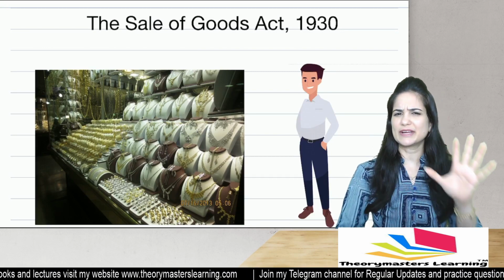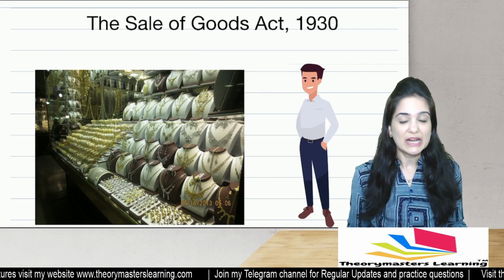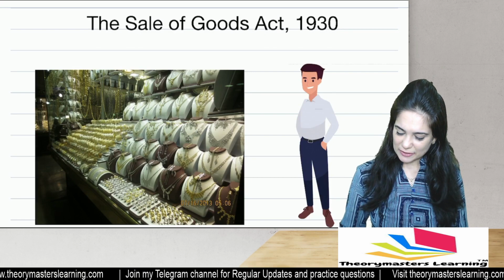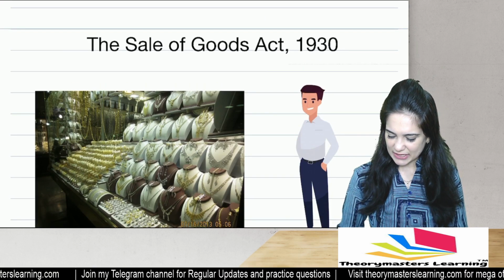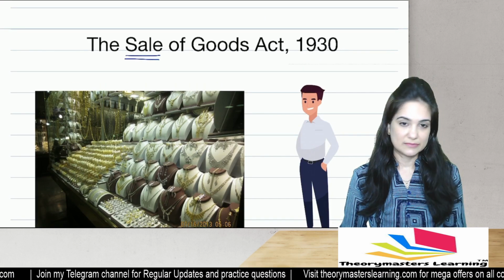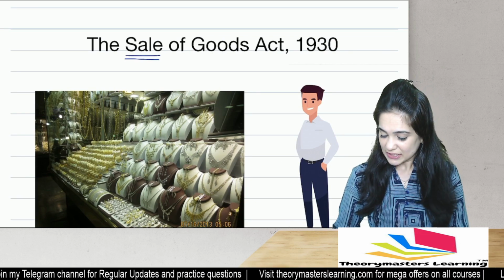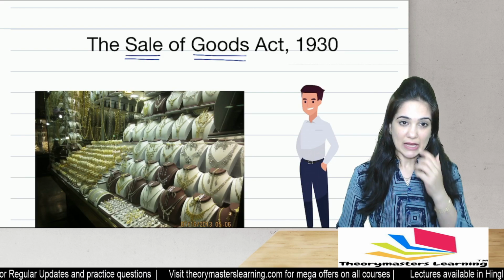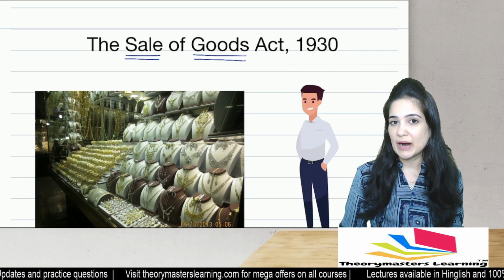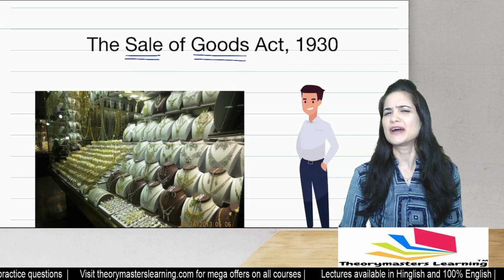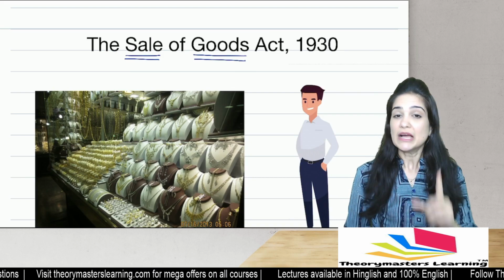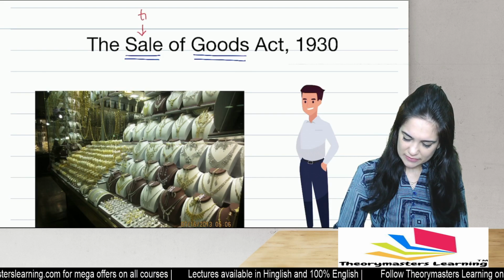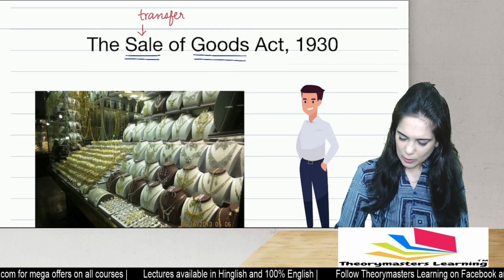Okay, so here you will get a fair idea as to what is covered in the Sale of Goods Act 1930. As the word suggests, this act deals with the word sale. What is sale? Here we will be studying what are goods. If there is sale, there will be a buyer, there will be a seller. What are their rights, duties, etc. Now the word sale actually means transfer of ownership.